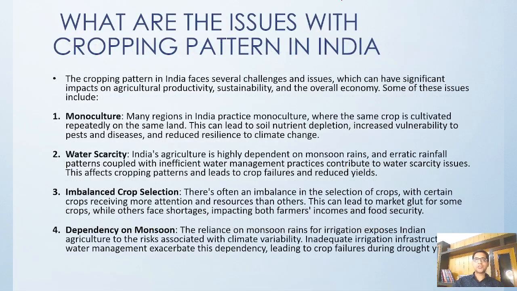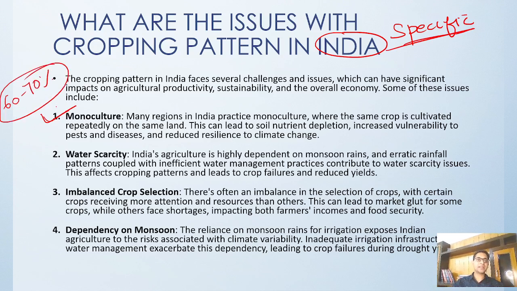Now, what are the issues with cropping pattern in India? What are the specific issues that are there? First of all, monoculture. Around 60 to 70% of our country's agriculture land is based on monoculture. They are growing mainly rice and wheat, but they are not diversifying it. So there is nutrition depletion, and vulnerability to disease also increases.